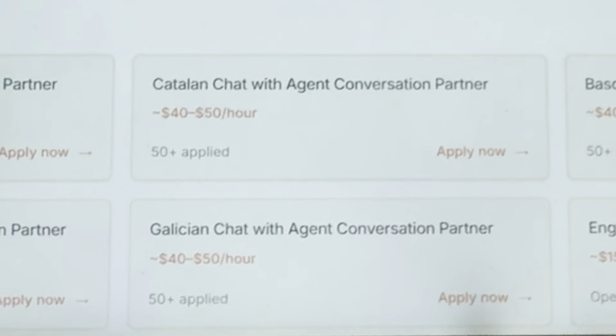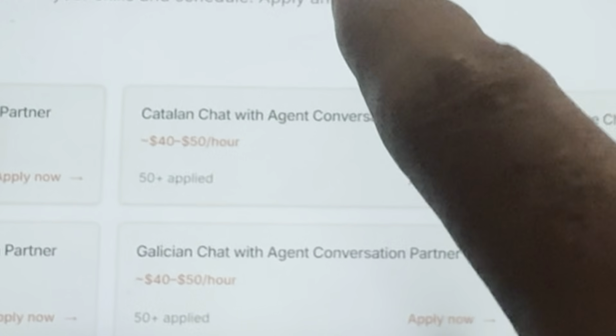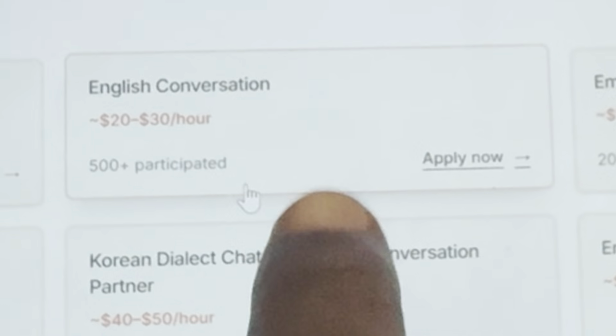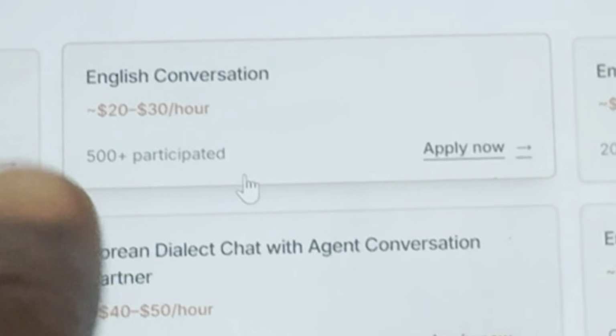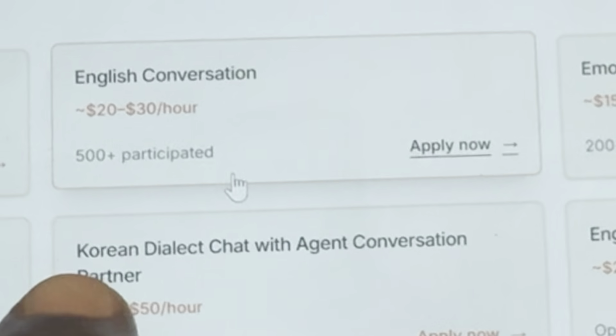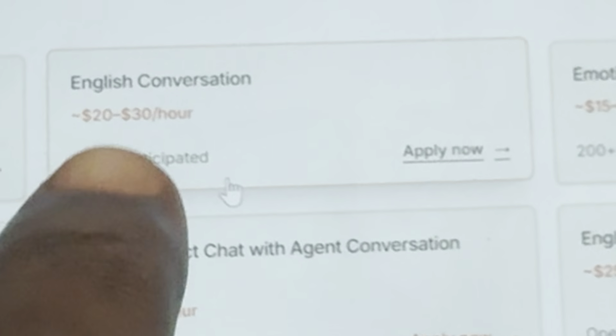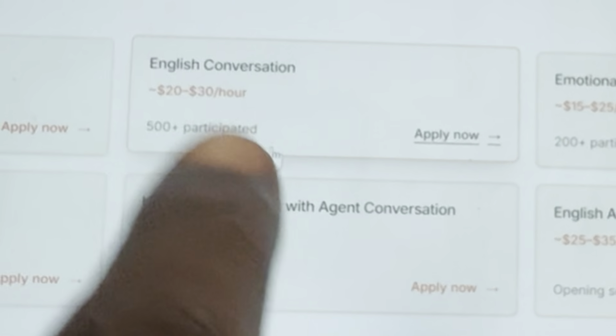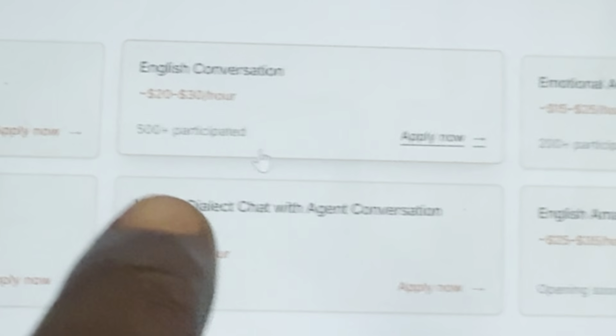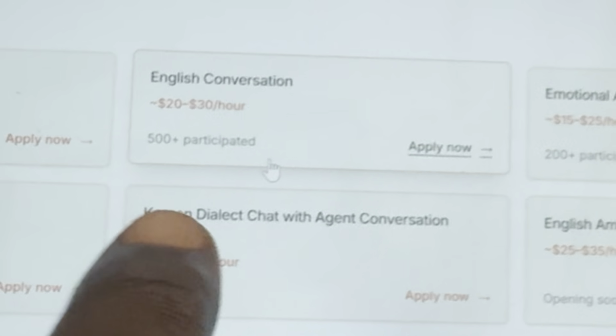And for the sake of those who don't have a laptop or PC, I'm going to guide you step by step on how to get this done with your phone, with a mobile phone. I'm going to be using an iOS device, but whether you're using iOS or Android, this will work perfectly for you. So make sure you don't skip any part, because there are going to be a lot of bonuses that will earn you more money as you keep watching and paying close attention to this video.